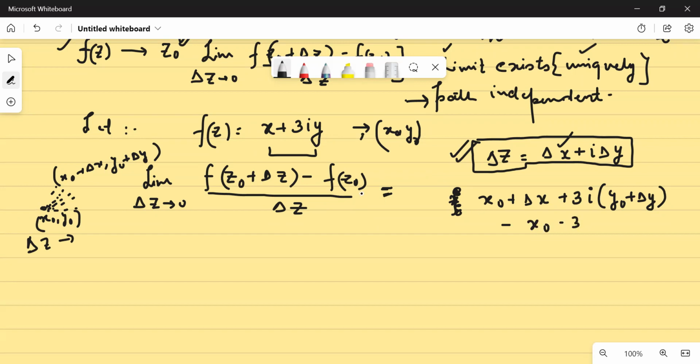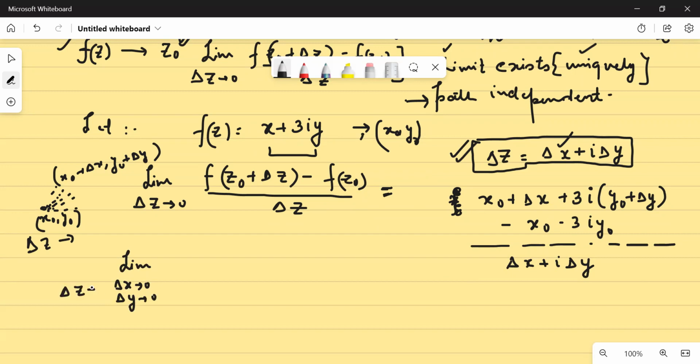And what is f of z naught? f of z naught will be simply x naught plus 3 iota y naught, divided by delta x plus iota delta y. Any issues till now? Delta z tends to 0 would mean delta x tends to 0 and delta y tends to 0 simultaneously. So delta z tending to 0 means delta x should tend to 0 and delta y should tend to 0. Yes or no?